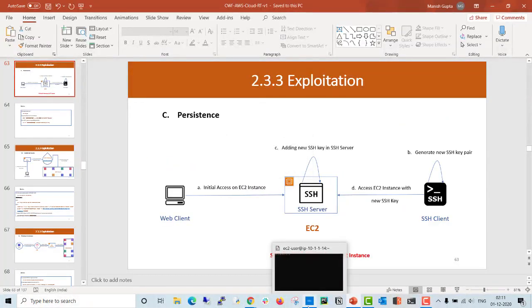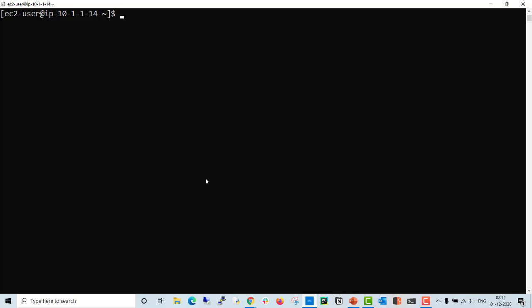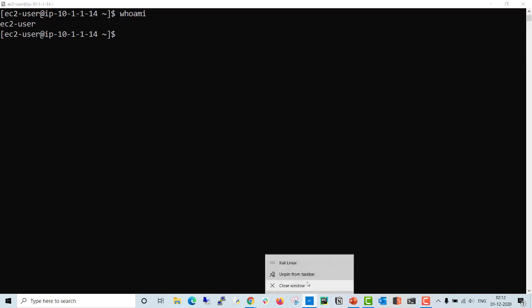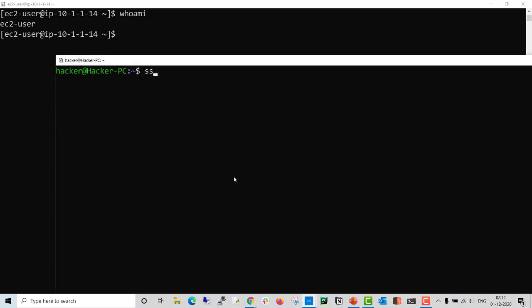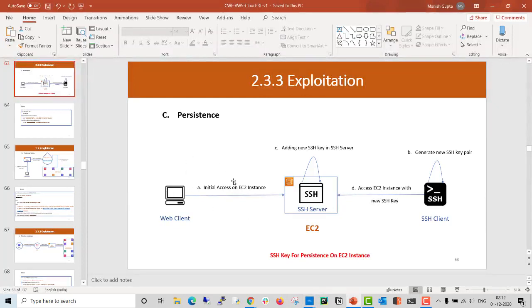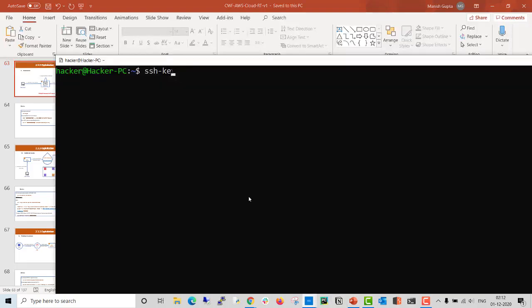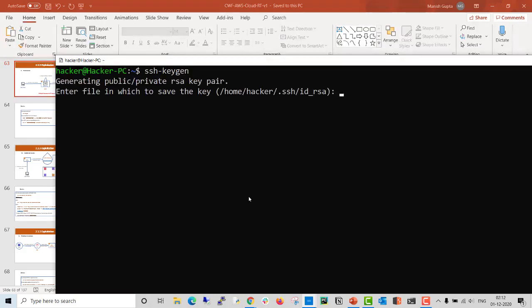Suppose we are using the assume breach methodology and we found that we got a reverse shell on an EC2 instance. You can see here I'm running as ec2-user, so we got the initial access on one of the instances. I'm using a new terminal here. The second thing we are going to do is generate an SSH key pair. So here I'm going to run ssh-keygen, and it will generate a key pair.